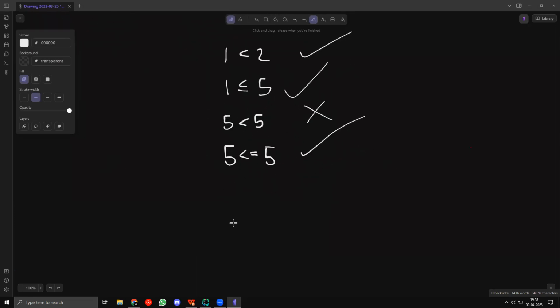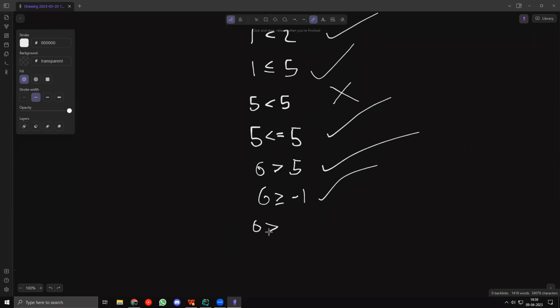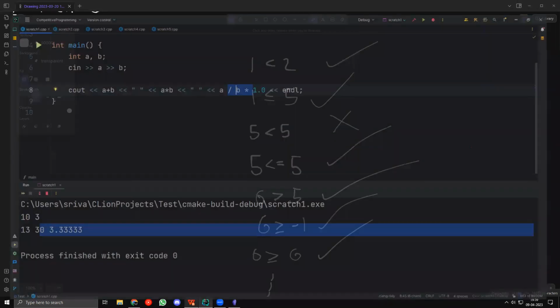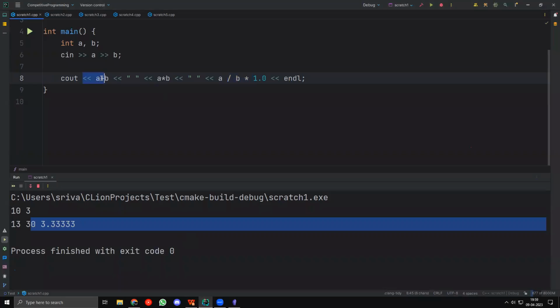Let's just take some more examples. 6 greater than 5 is true. 6 greater than or equal to -1 is also true. We can also take 6 greater than or equal to 6. This is also true, etc. There are a lot of different ways, but basically we have less than, greater than, less than or equal to, and greater than or equal to, right? So these are our relational operators. And honestly, these are pretty simple, right? There's nothing much here. But let's just put this in code and take a few examples.